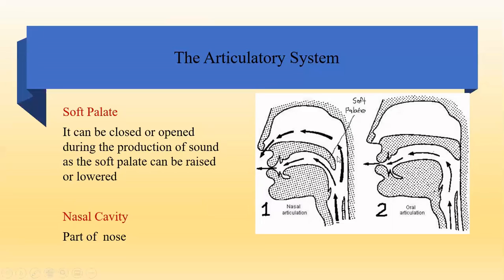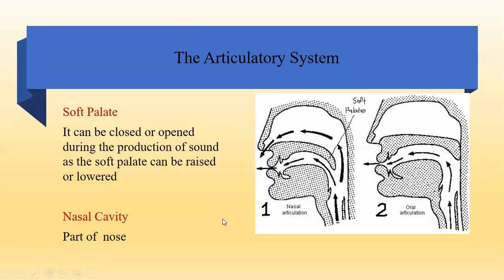So air can escape through the nose and also through the mouth. Sorry, not oral sounds, the nasal sounds. Air escapes through the nose. So these sounds are called nasal sounds. More air escapes through the nose and those sounds are called nasal sounds.